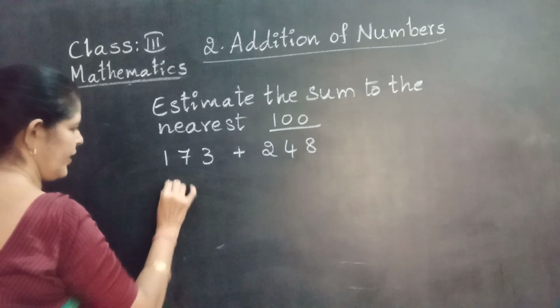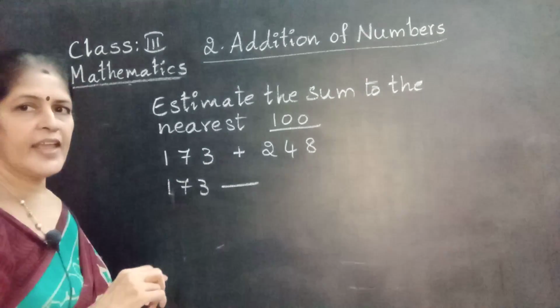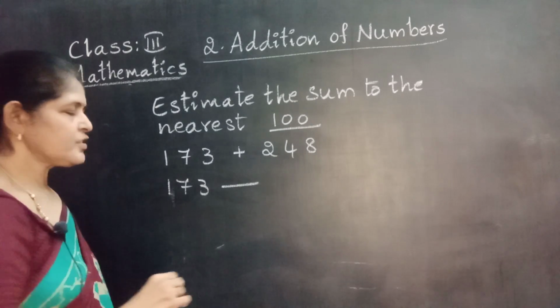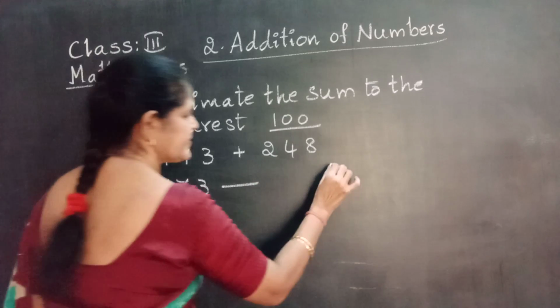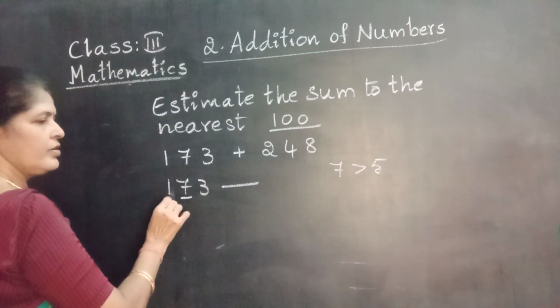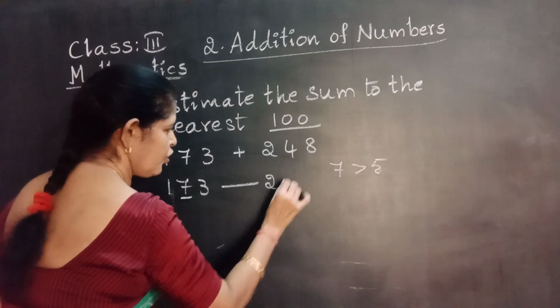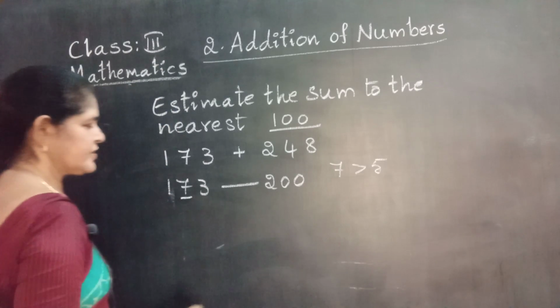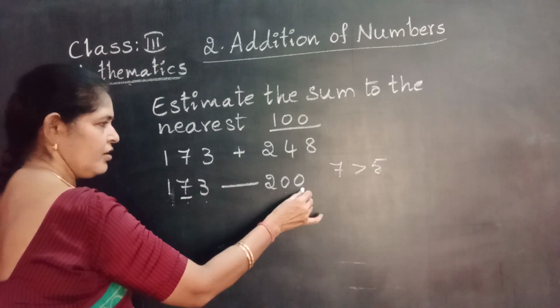Take these two numbers. 173, rounding off to the nearest hundreds means check the 10's place number. 10's place number is 7. 7 is greater than 5. Now change the hundreds place number. Then 1 becomes 2 and put 2 zeros. That means 173 is nearest to 200.